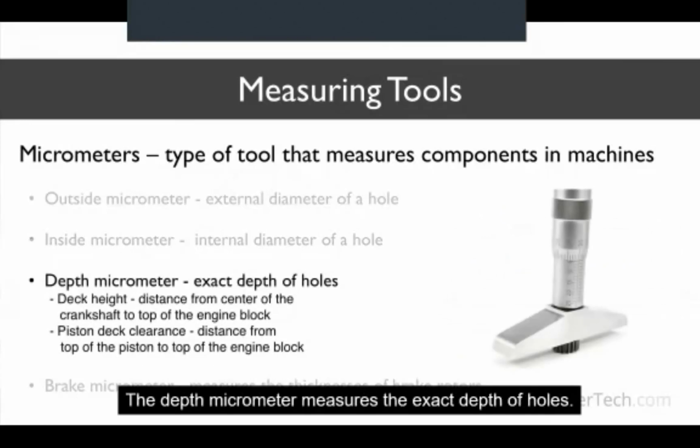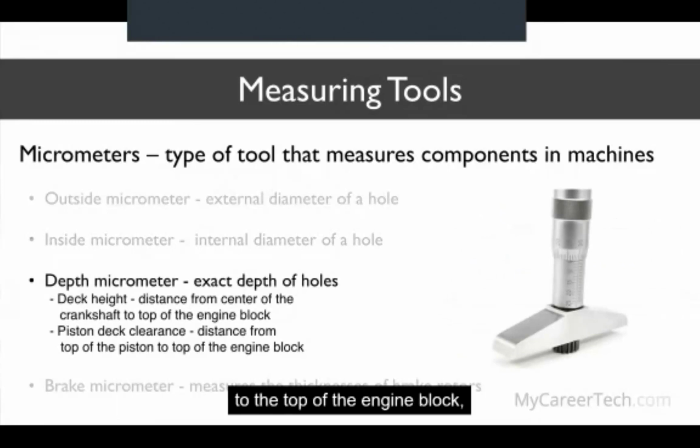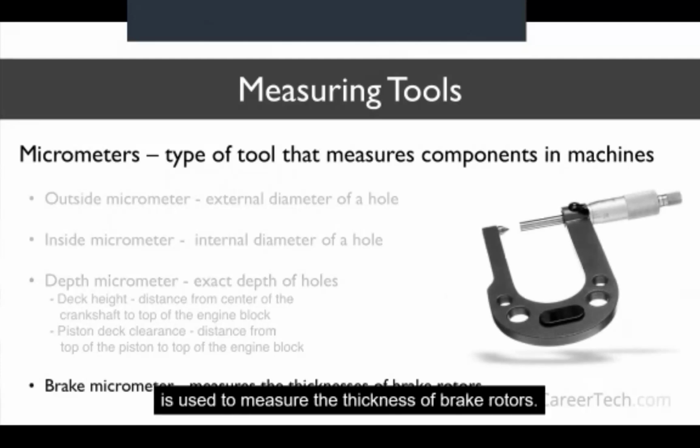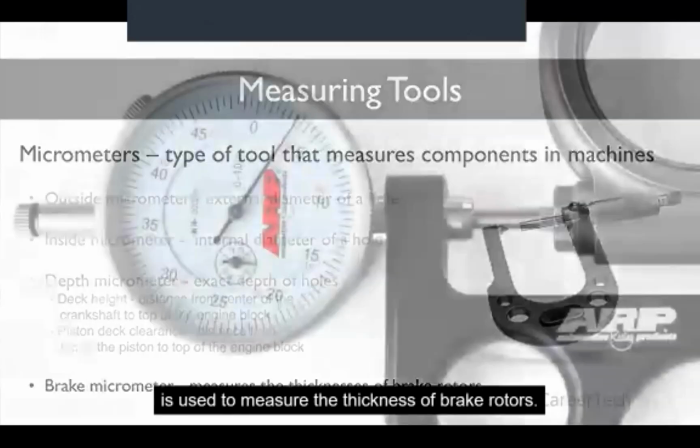The depth micrometer measures the exact depth of holes. For example, it can be used to measure the deck height, which is the distance from the center of the crankshaft to the top of the engine block, and the piston deck clearance, which is the distance from the top of the piston to the top of the engine block. And finally, the brake micrometer is used to measure the thickness of brake rotors.